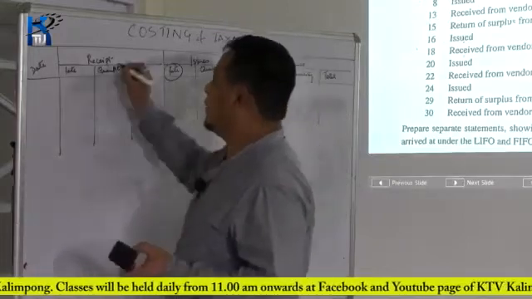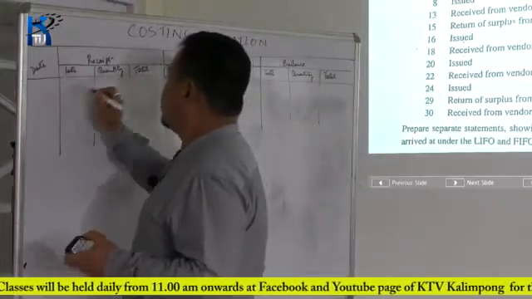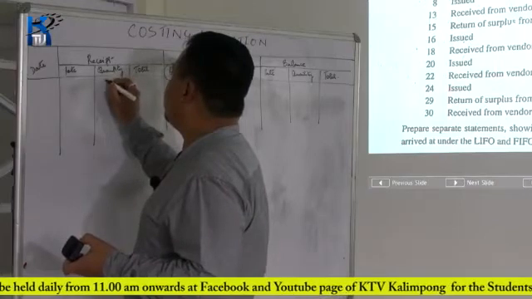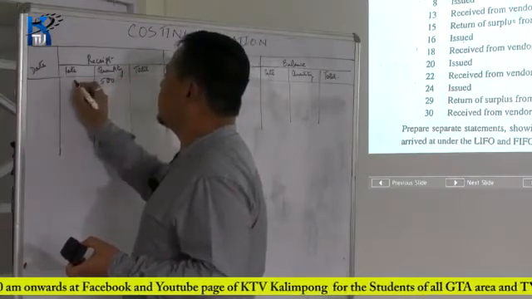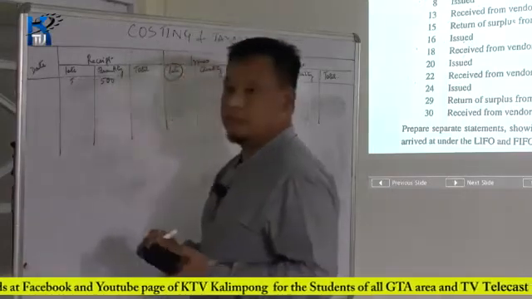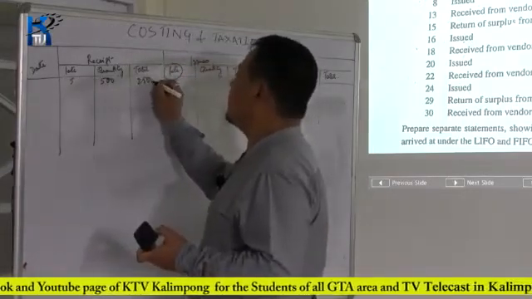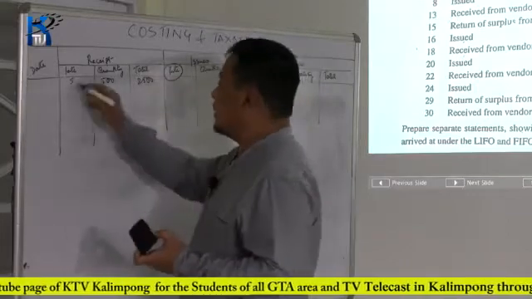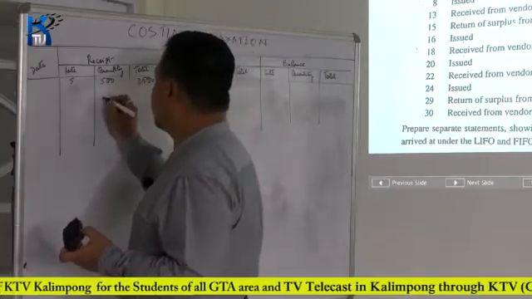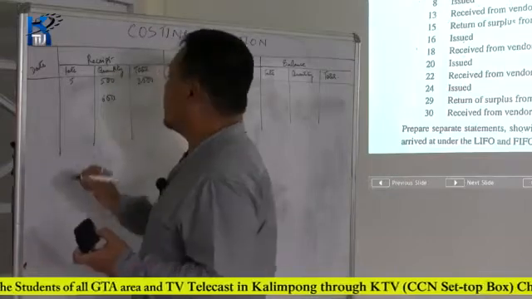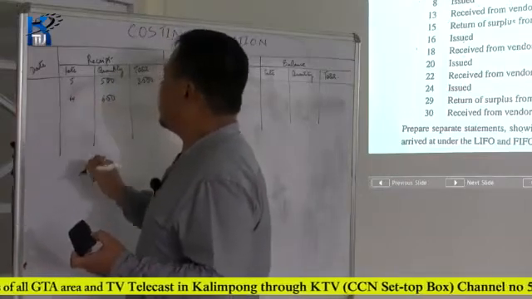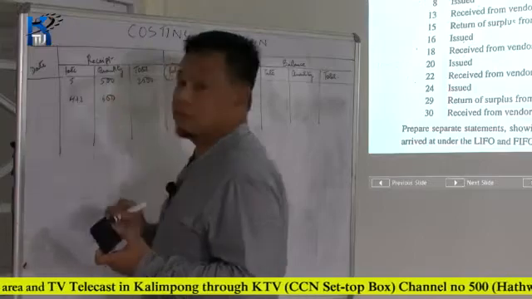Suppose I say, on a certain date, stores department receives 500 items of certain goods at the rate of rupees 5. So, total is 2500. Next day, the same department will procure the same material, suppose let us say 600 materials for rupees 4 or say rupees 6.